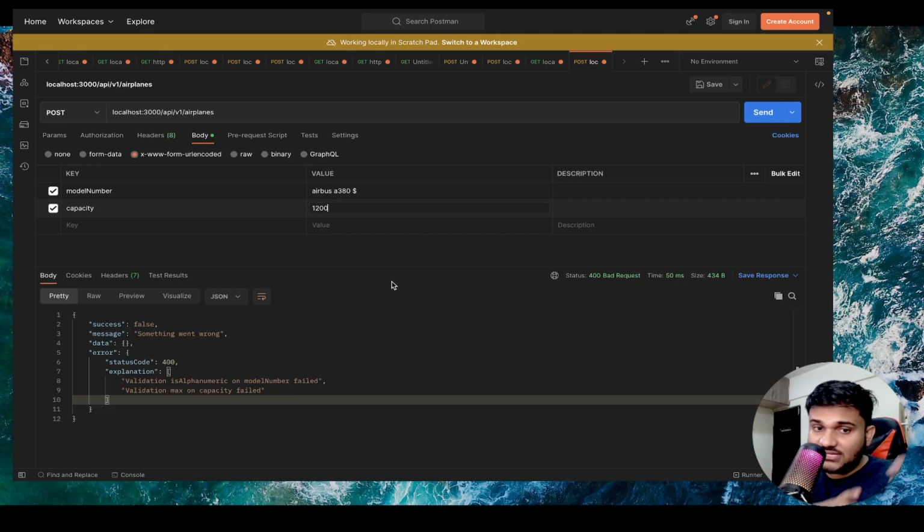A lot of time people feel that these kind of checks should only be present on the front end, not on the back end. That's a very wrong approach. Every validation check should be on the front end also and should be on the back end also, because there won't always be a case that you are only going to interact with your backend from one of the front ends. Maybe there is another service, or let's say some other backend app that is going to make an API call to my backend app. Then maybe the one who is actually making the call is the client, and maybe they don't have the validation put in place, then it will be a problem.